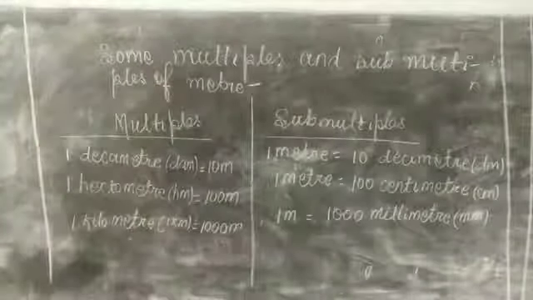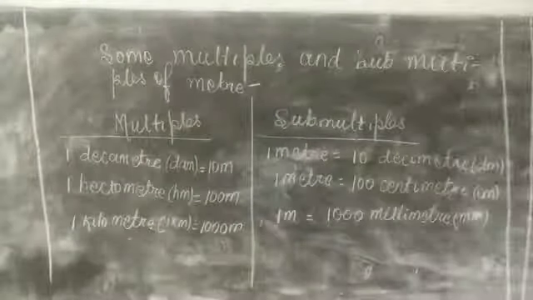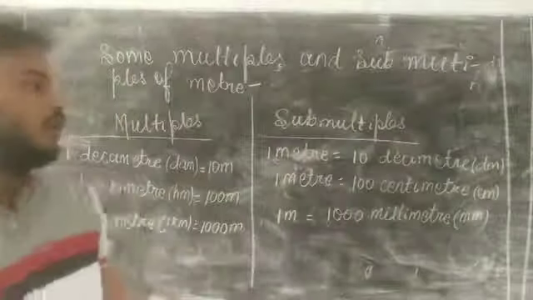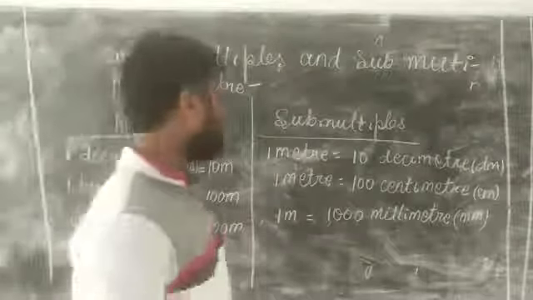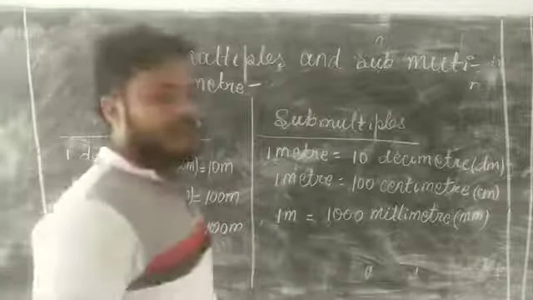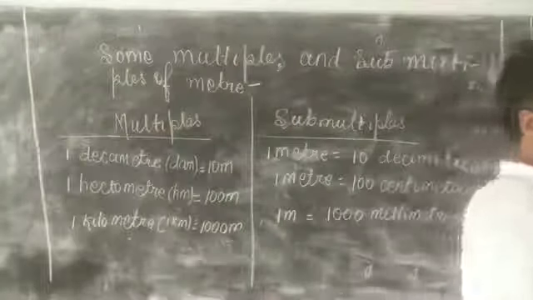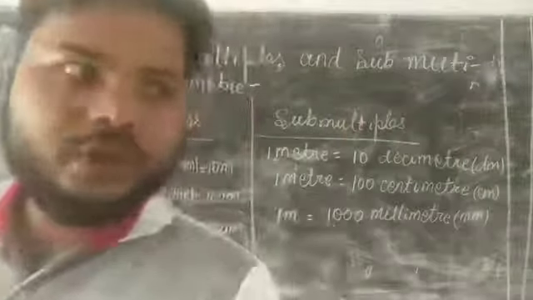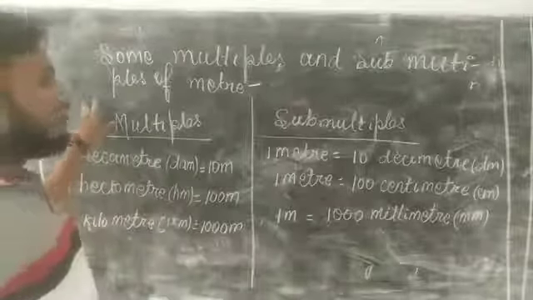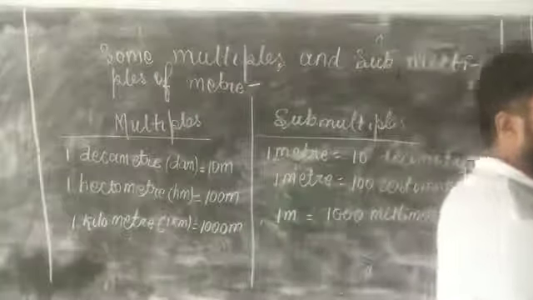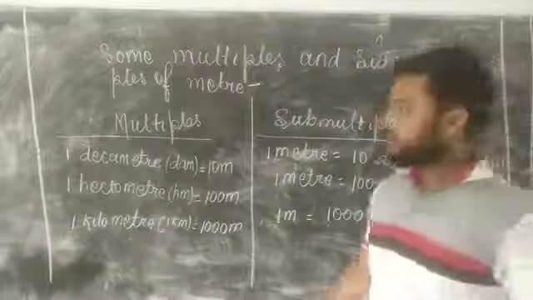Next, 1 meter equals 1000 millimeter. Here 1 meter is divided into 1000 equal parts, each part equal to 1 millimeter. So for measurement of length, for different purposes, we use different units.